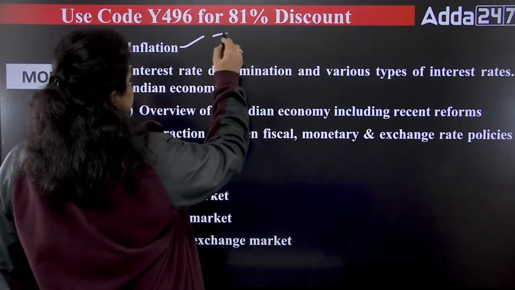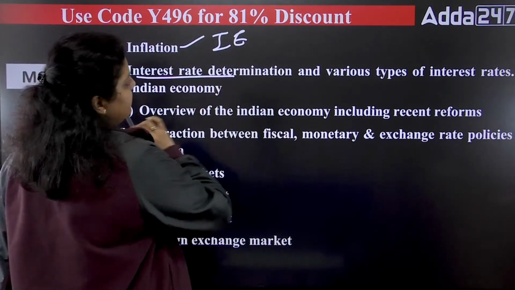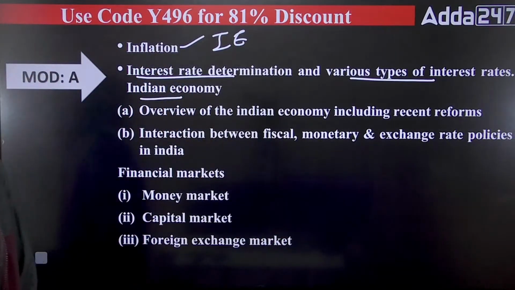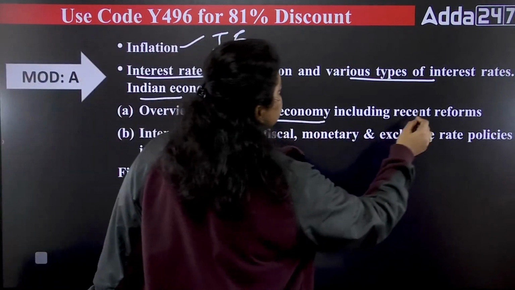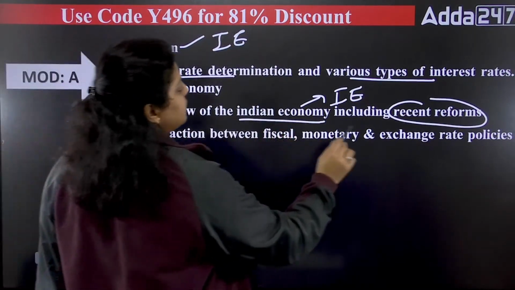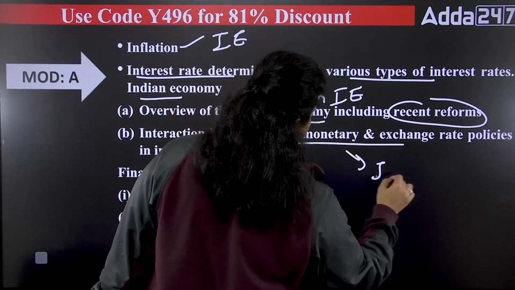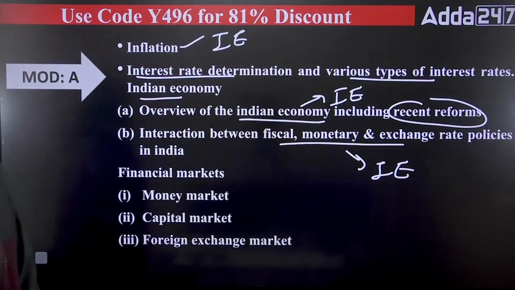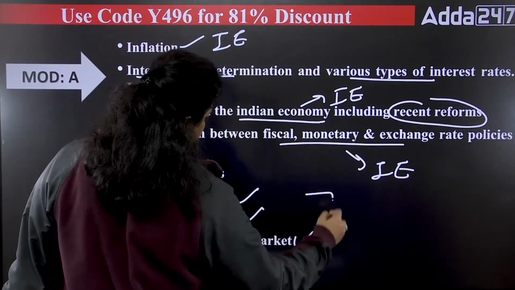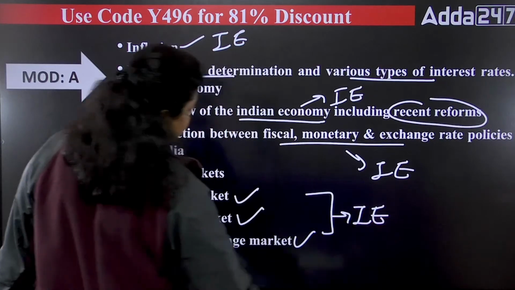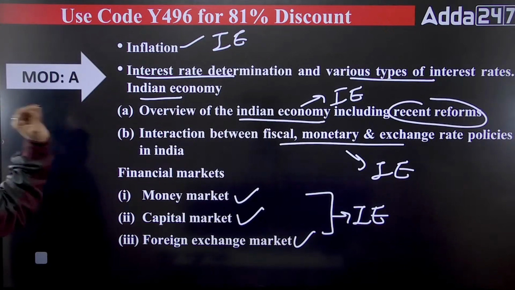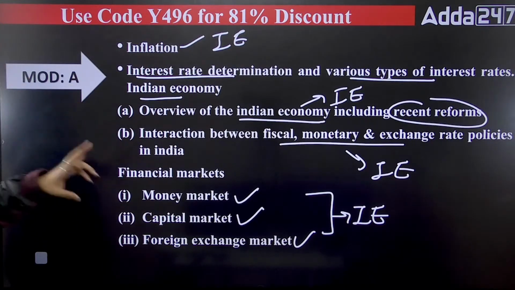Inflation will be there in the Indian economy, you have to cover it. Interest rate determination and various types of interest rates you have to cover under the inflation part of the syllabus. Then the overview of the Indian economy including the recent reforms, and the interaction between fiscal, monetary and exchange rate policy. We also have to cover monetary policy, fiscal policy, and different types of financial markets: money market, capital market, foreign exchange market. All these topics are also included in the Indian economy chapters of your JAIIB, and all these used to be in the CAIIB exam.